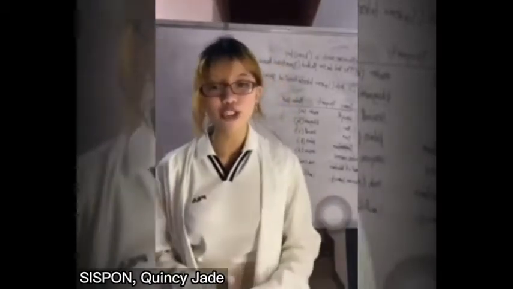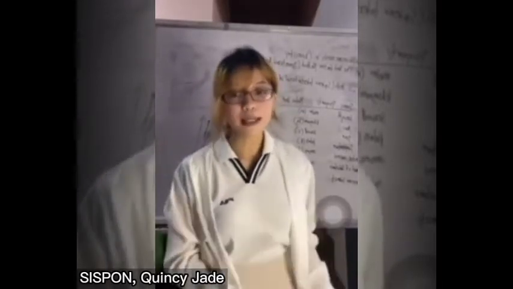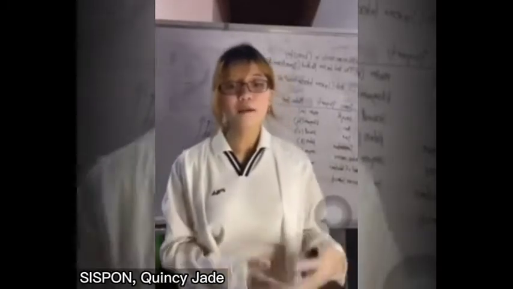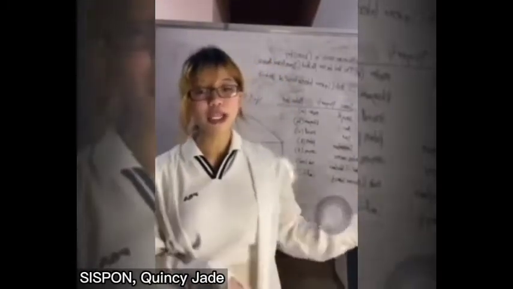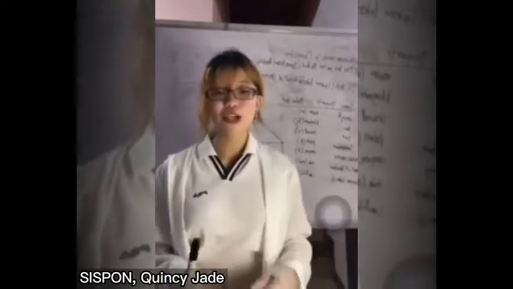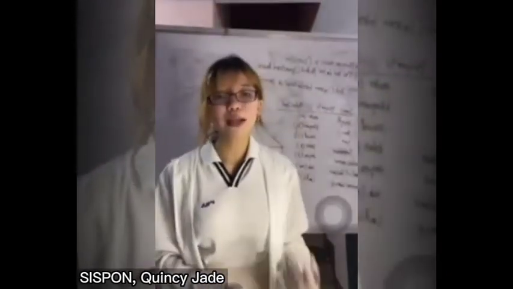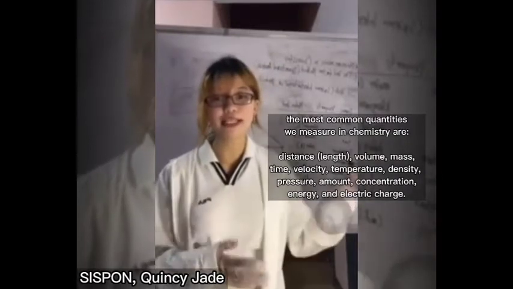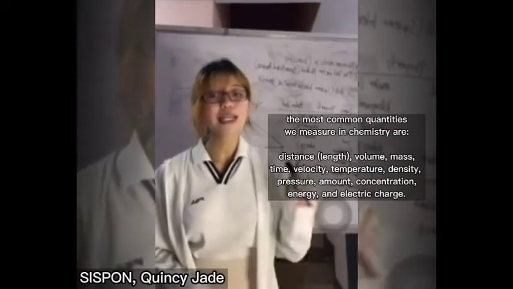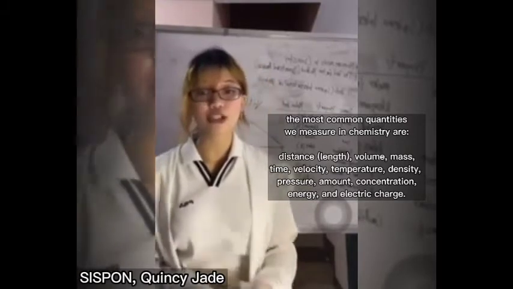Measurements are observations of a quantitative nature that are taken by some forms of equipment. Some equipment, like our five senses, can give us very approximate measurements, while other technology like scales provide more exact measurement. Many instruments are used to measure and study our chemical world. Some of the common quantities we measure in chemistry are distance, volume, mass, time, velocity, temperature, density, pressure, amount, concentration, energy, and electric charges.